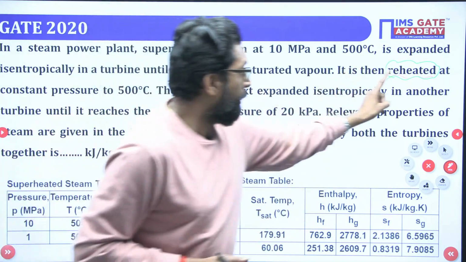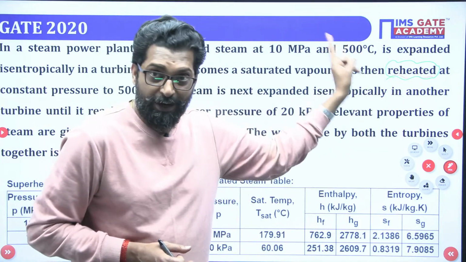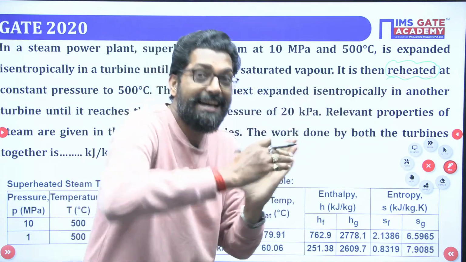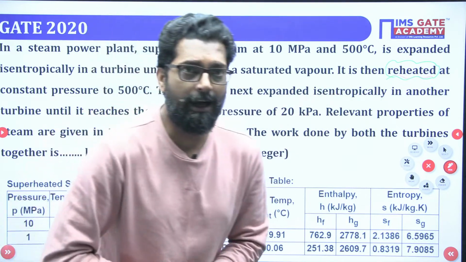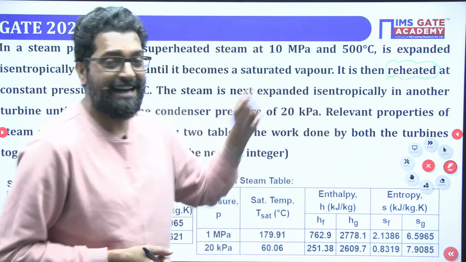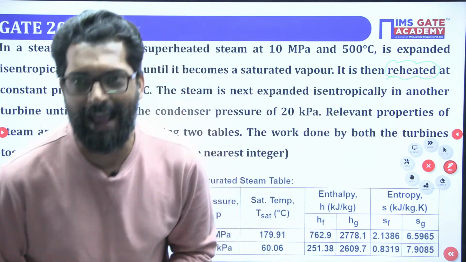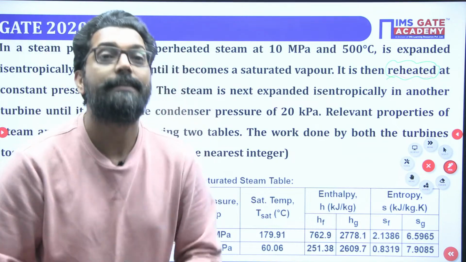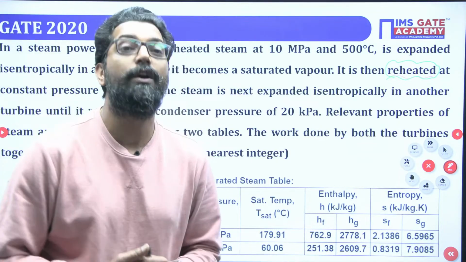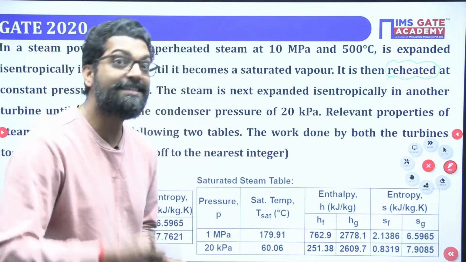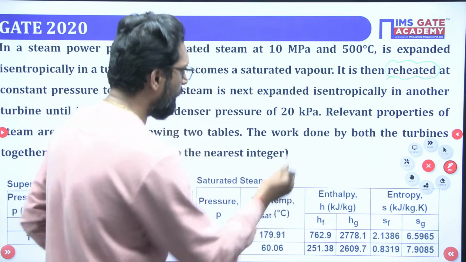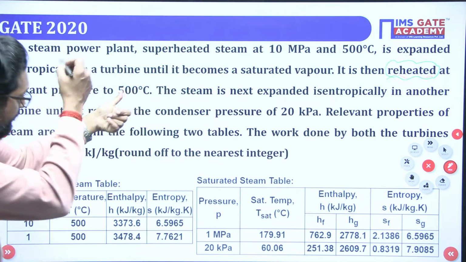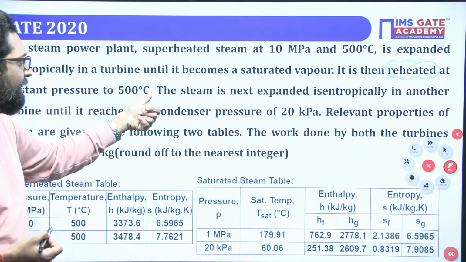So if we reheat the Rankine cycle, the dryness fraction improves. What is the advantage of improving the dryness fraction? The advantage, right, Rahul, great. Blade erosion will be less. That means the life of the turbine will improve. Very good. That is the prime motive. Correct. At a constant pressure to 500, that means it is again reheated at 500 degree centigrade.